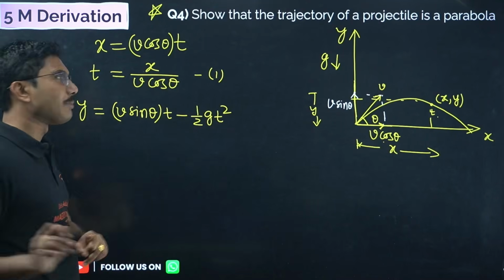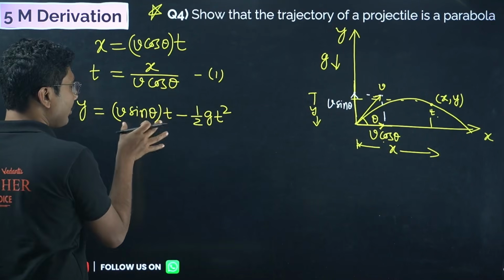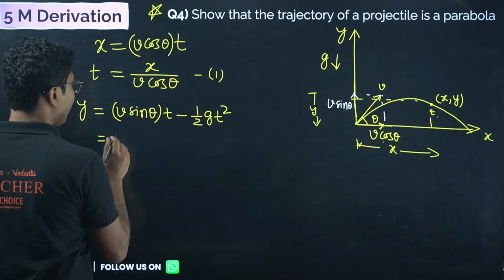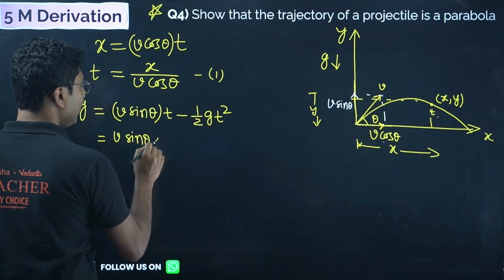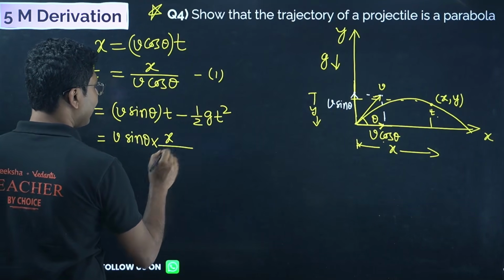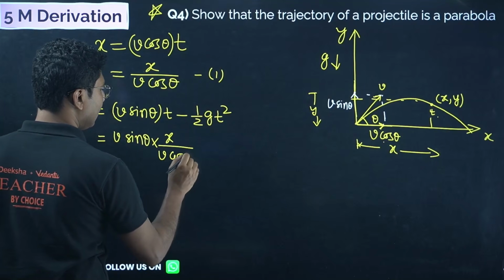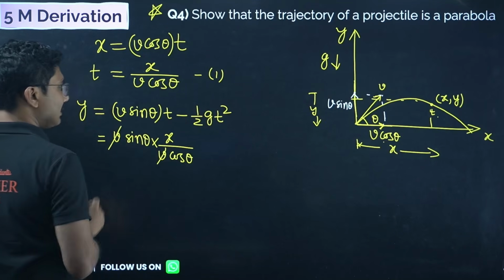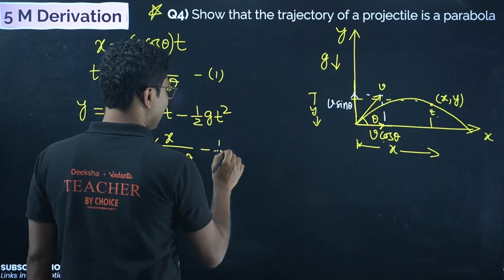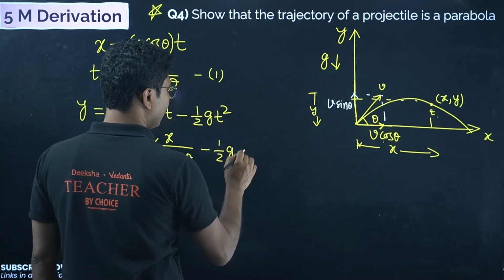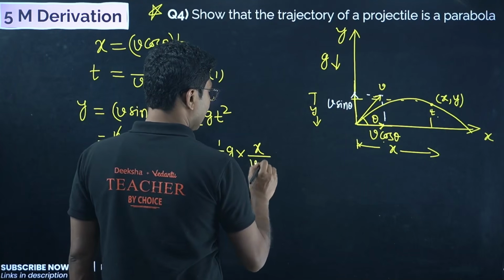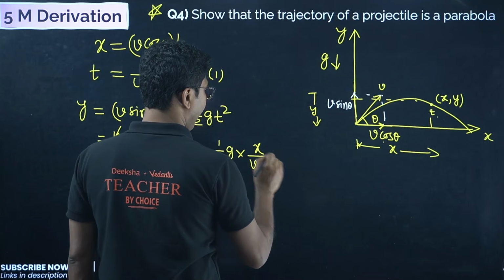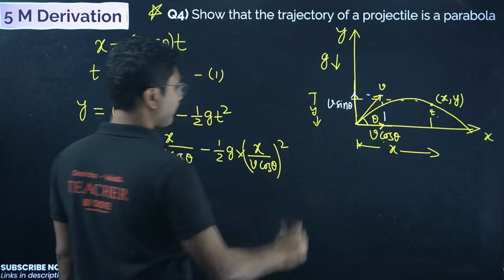Now only one step remains. Take this t and put it in this equation. So we get v sin theta into x divided by v cos theta. V cancels, and here we get minus half g into x by v cos theta, whole square.